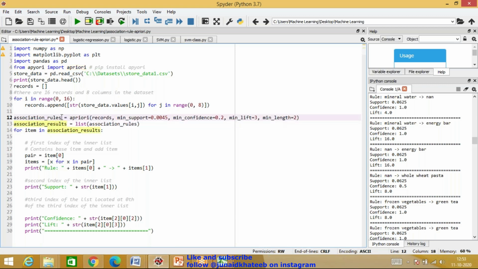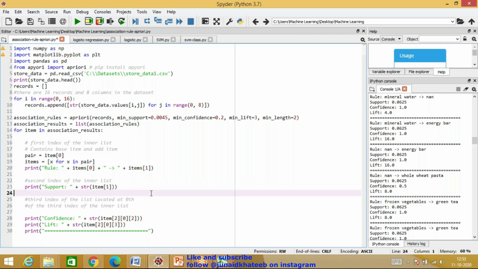Now using this variable, I will go to that address where I have the entire data, and from there I'm going to display. So I've gone to that particular location, and then I've got all the results. I have all the results in this particular list called association results. Now from over here, I will have for item in association result. Each item over here refers to a row. The first position would be for the first item that is picked up. For the next position, index 1, you will have the item which is picked up along with that.